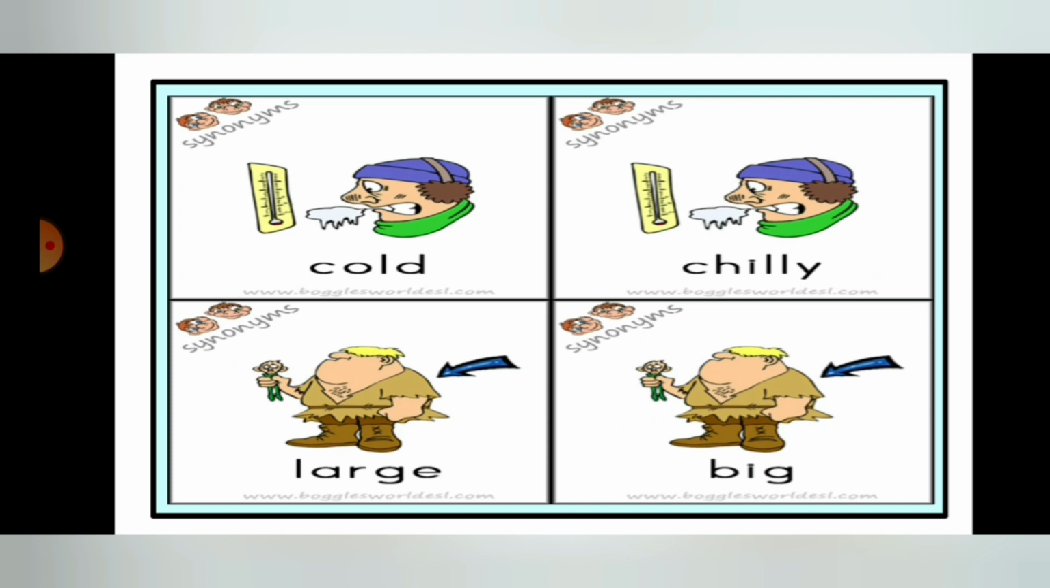Then we can see some other examples like cold and chilly. Both cold and chilly are expressing coldness or something which is cold. So these two words are called synonyms. Then in the downside picture you can see large, a man with a very large figure, and in another picture the same picture is written with the word big. So the synonym for large is big, or the synonym for big is large. They have the same or similar meaning. That's why we call them synonyms.